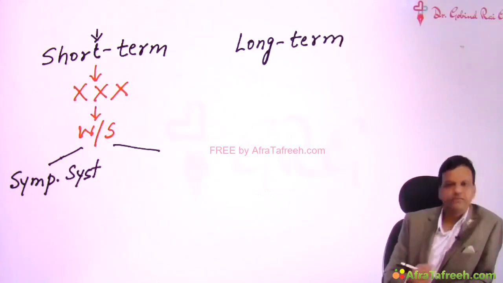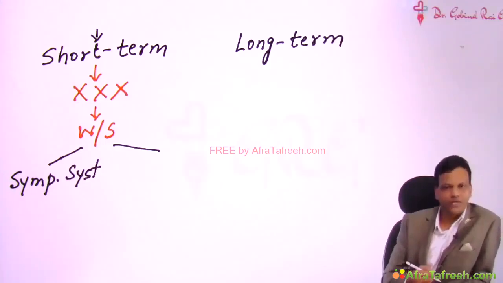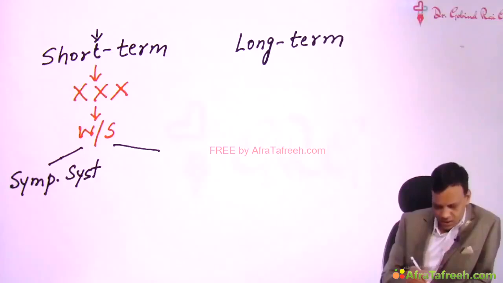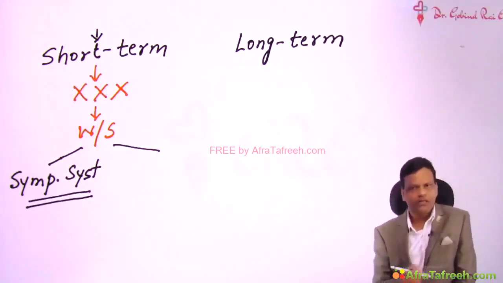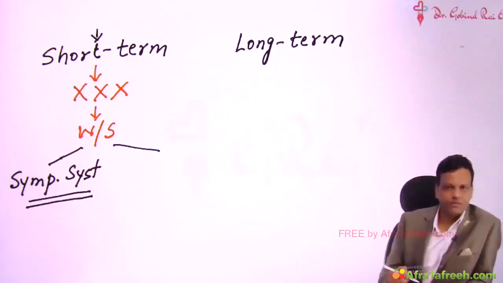Sympathetic system will be activated. So that will cause tachycardia, palpitation, hypertension. All these sympathetic symptoms will come. So this withdrawal symptom is common with every addictive drug. Whenever any addictive drug is stopped, the person will develop sympathetic symptoms.